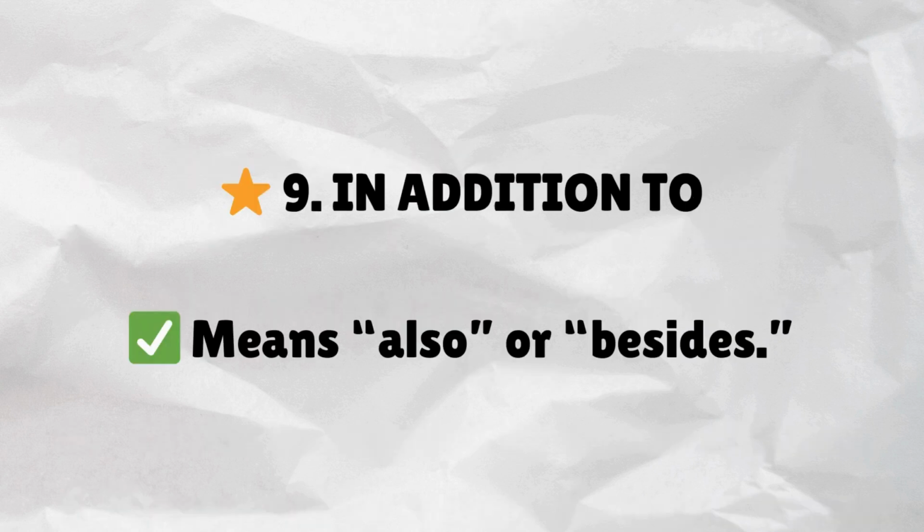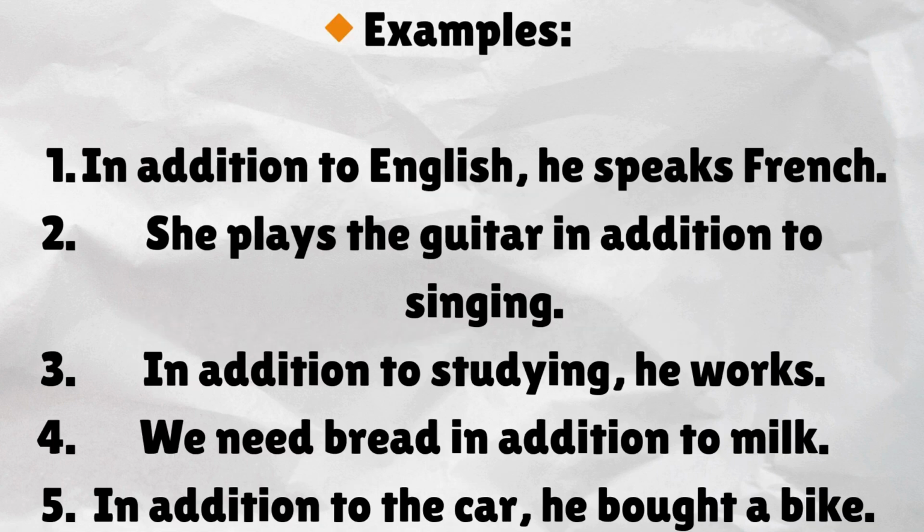In addition to. Means also, or besides. Examples. In addition to English, he speaks French. She plays the guitar in addition to singing. In addition to studying, he works. We need bread in addition to milk. In addition to the car, he bought a bike.